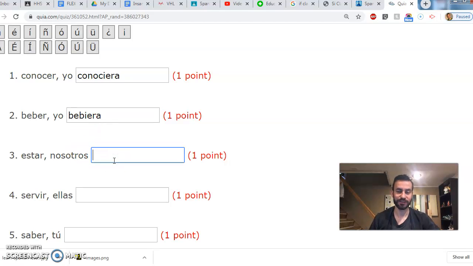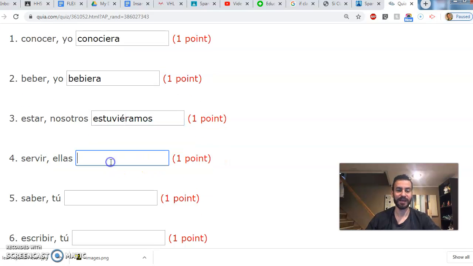Estar, nosotros. Now we're getting interesting because estar is irregular, so it is estuvieron. So we're going to drop the -ron and put -ramos. Now, with the nosotros form, before you add -ramos, you have to add an accent mark, which I'm going to add right now, and we're good. Estuviéramos.